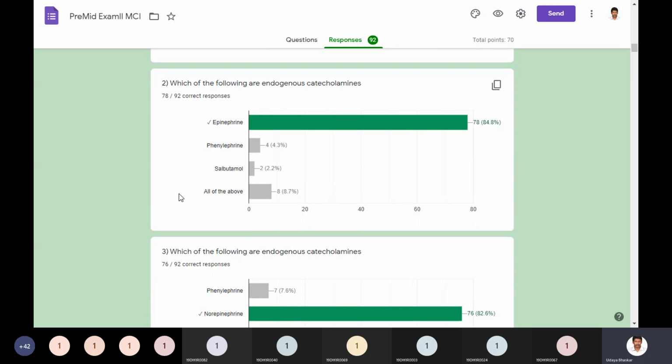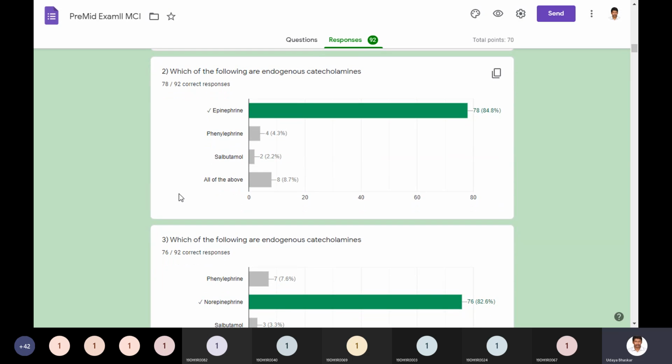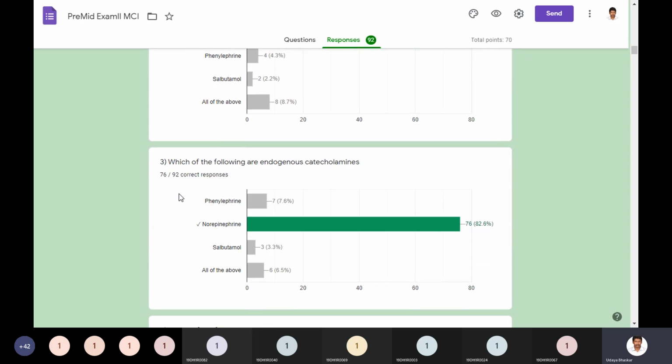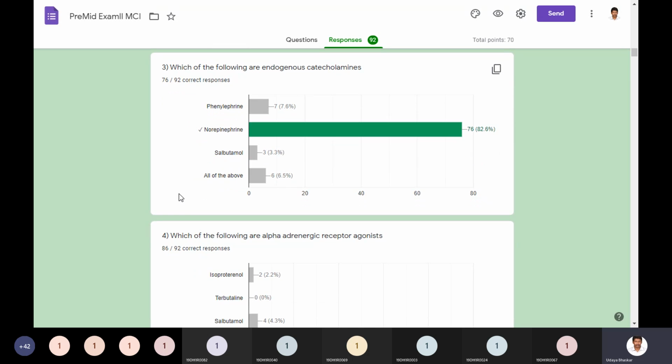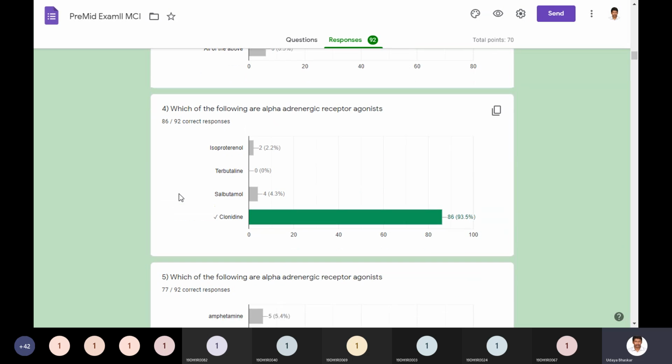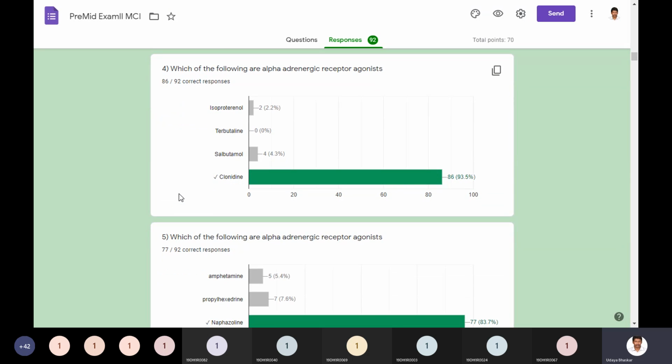And the same question and options changed. Which of the following are endogenous catecholamines? Epinephrine or adrenaline. Okay, and the same question with the third one included. Norepinephrine is the endogenous catecholamine. So which of the following are alpha adrenergic receptor agonists?